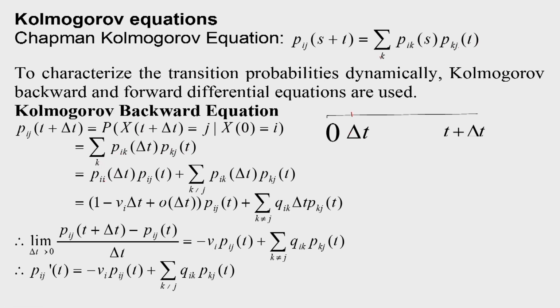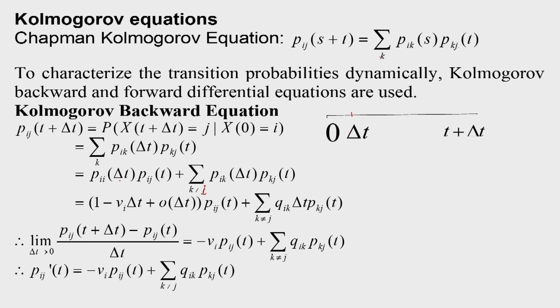Here we can separate out the term k equal to i, Pii(delta t) into Pij(t), and the remaining terms for k not equal to i, the summation of Pik(delta t) into Pkj(t).